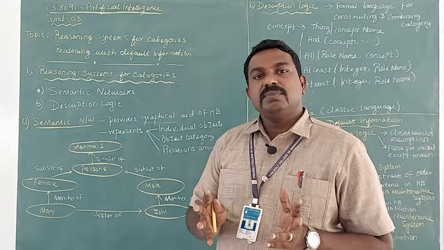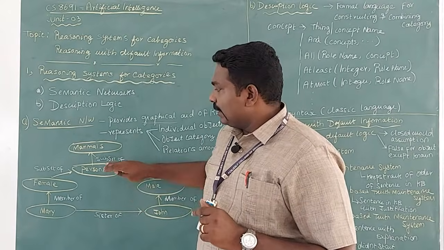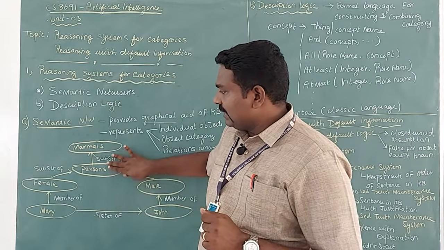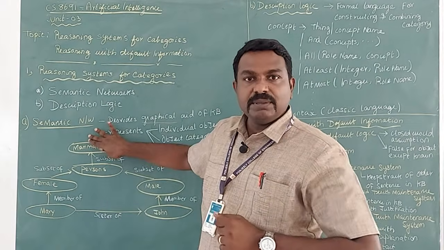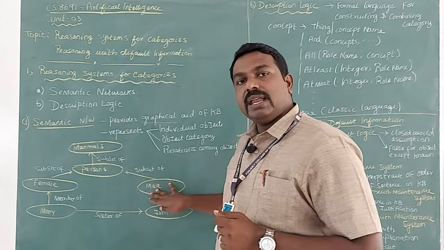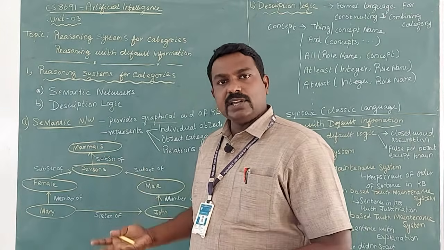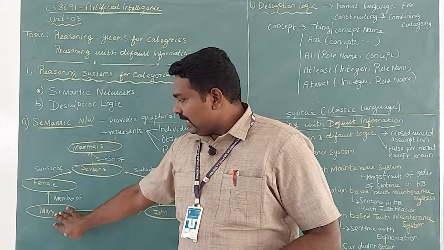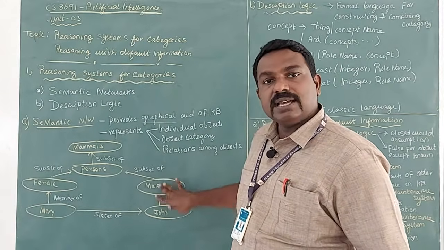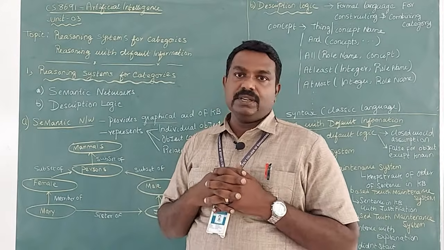So, the objects can be represented in the semantic network, this is one. Secondly, it represents the relationship between the objects. You can see here the person is a subset of mammal. From mammal, one subset is person. Similarly, female and male are subsets of person. Female and male are the categories of person. Similarly, Mary is a member of female, and John is an example of male. So, this represents the relationship between objects also.